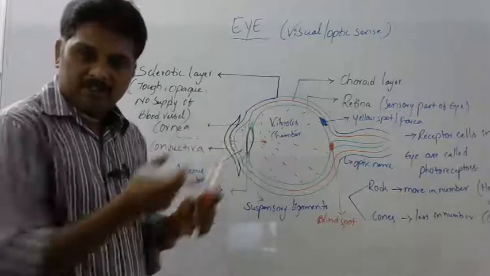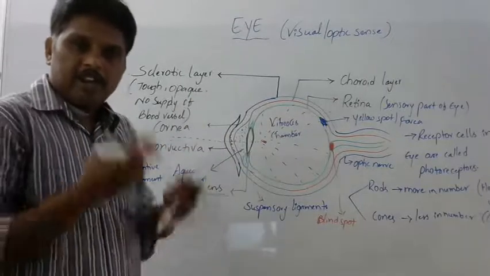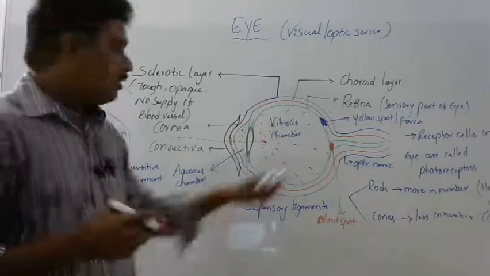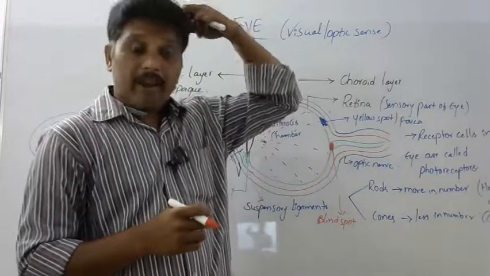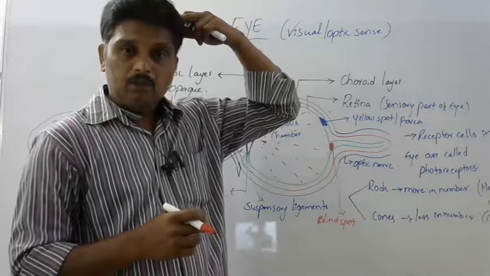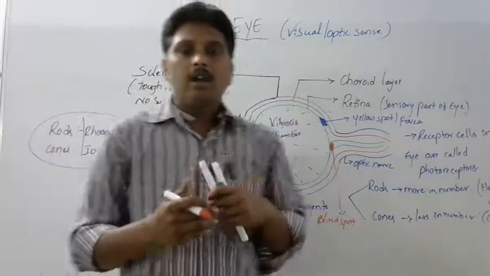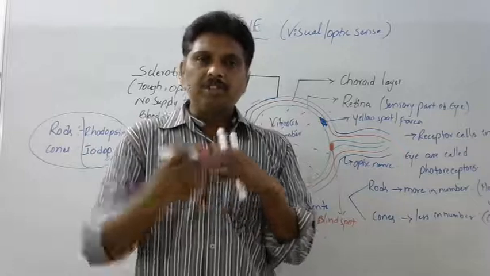Those receptor cells receive light and generate the impulse, meaning information, and send it through the optic nerve to the brain. The brain analyzes that information. When it goes to the brain, the image of the object is upside down.